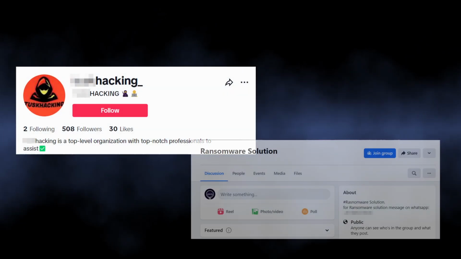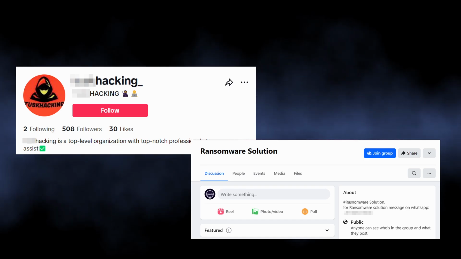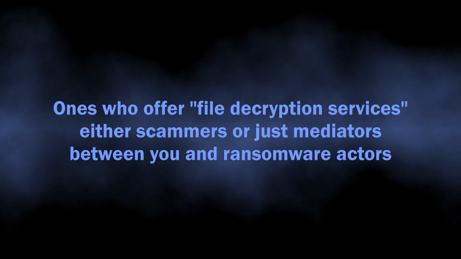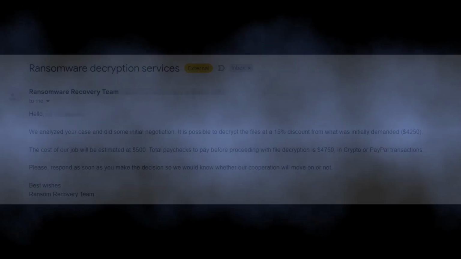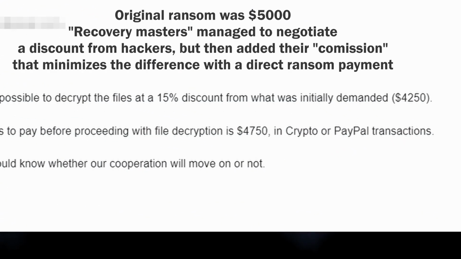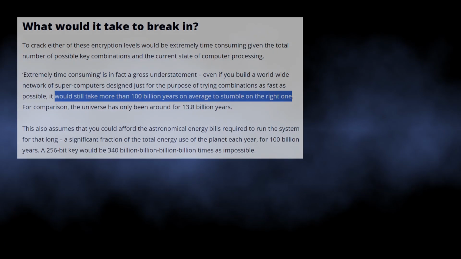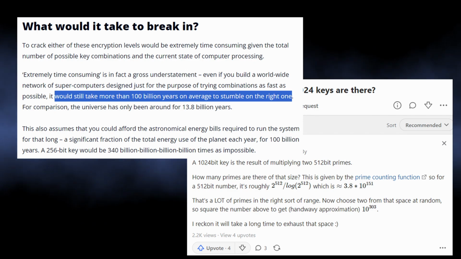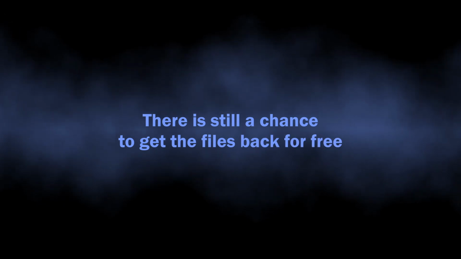Do not trust any file recovery services or channels that say they guarantee to get the files back after this ransomware attack. No one can guarantee this unless they are working with ransomware actors or trying to scam you. Such services may be costly as well, comparable in size with a regular ransom if you calculate the total loss. The reason why there could not be any guarantee is that the files are encrypted with a rather strong cipher, which makes it nearly impossible to decrypt. Nonetheless, there is still a possibility that you will get your files back for free.